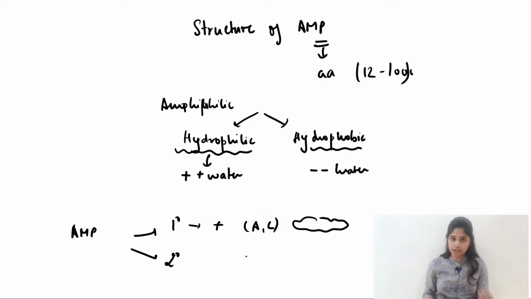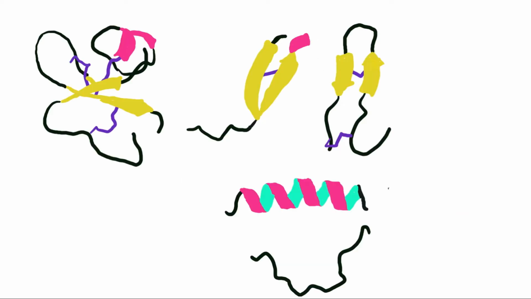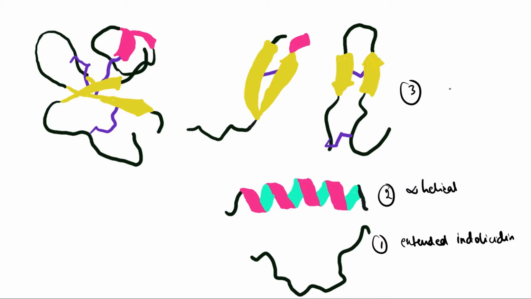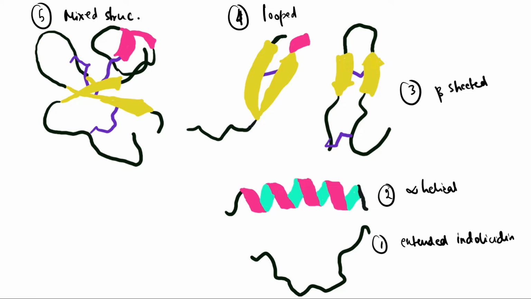Coming on to the secondary structure, this is a little complex, and based upon the secondary structure, these antimicrobial peptides can be classified into various classes or subdivisions. The first subdivision is the extended indolysine, then we have the alpha helical structure, then the beta sheet, the looped structure, and ultimately the mixed structure. So these are the classes of the antimicrobial peptides.